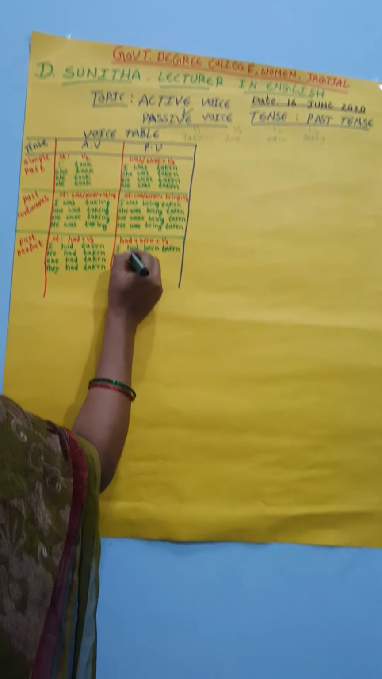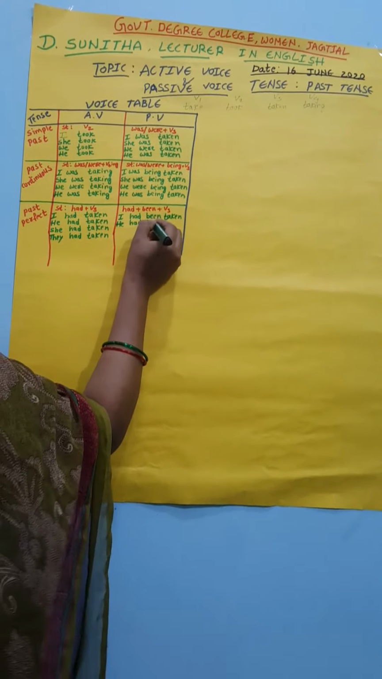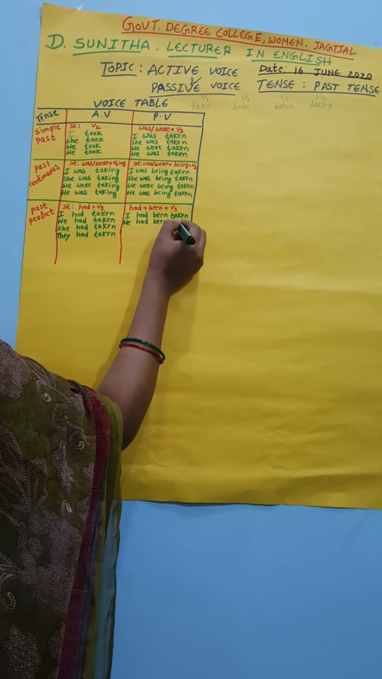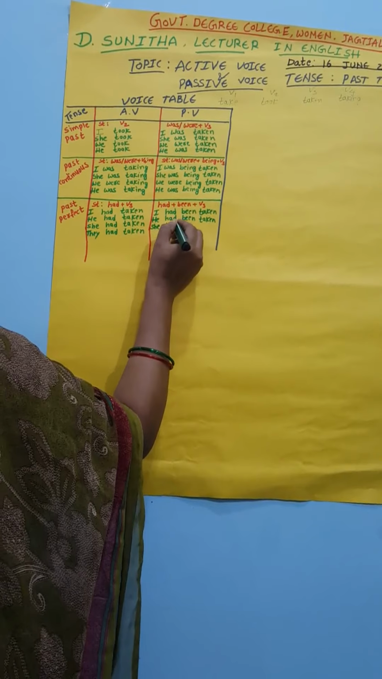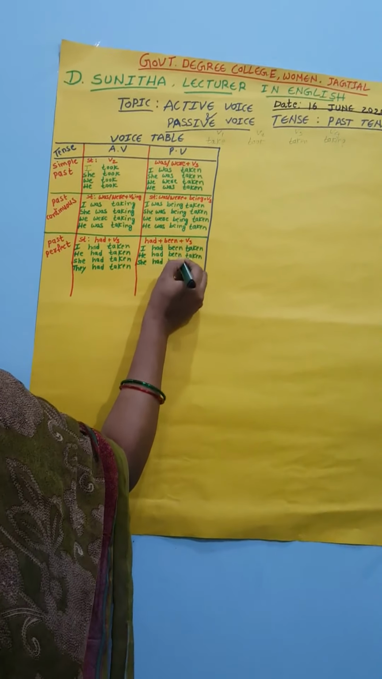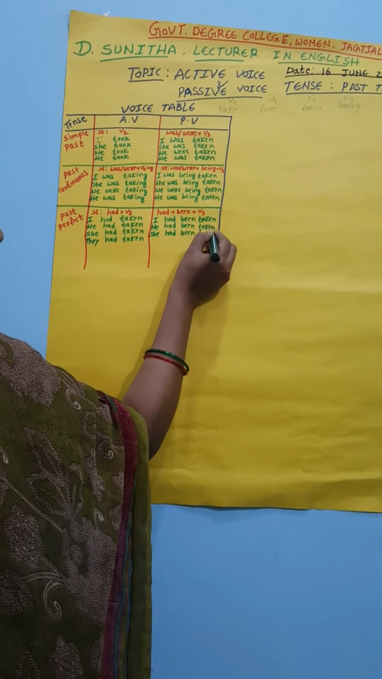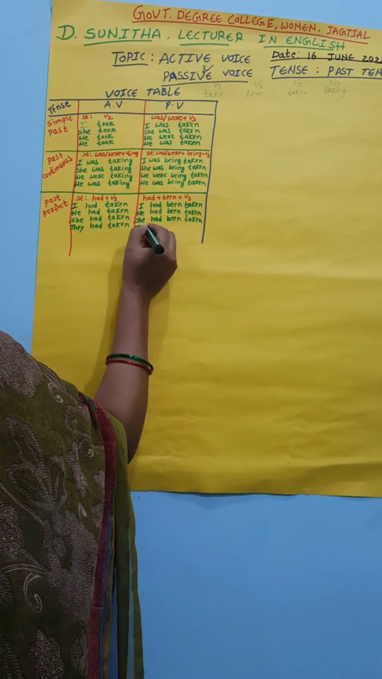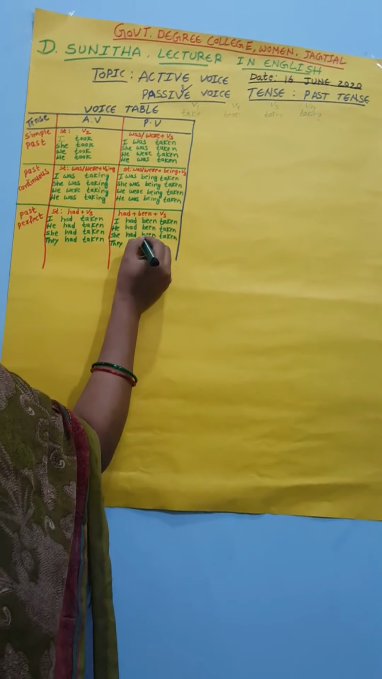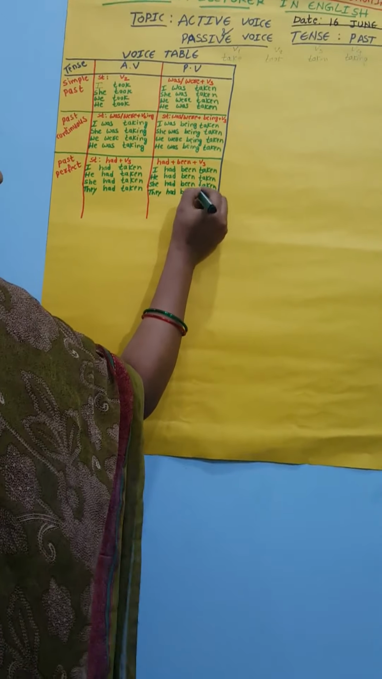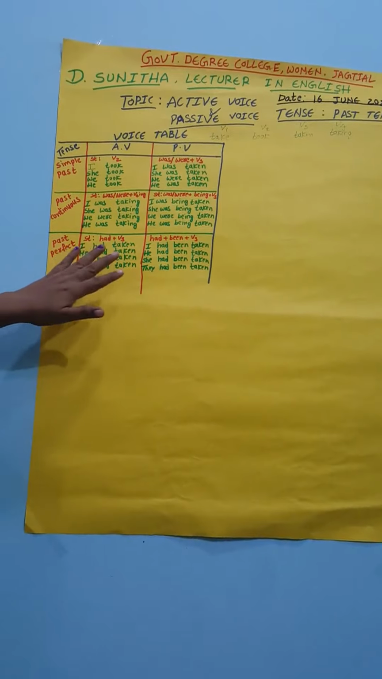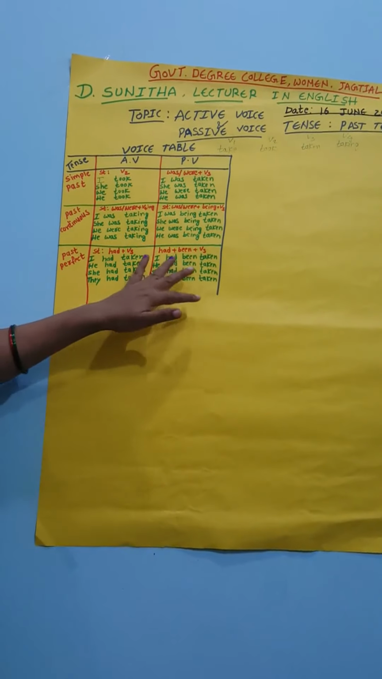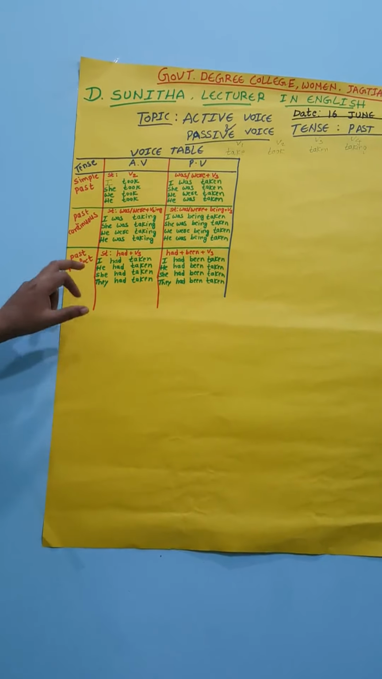He had been taken. She had been taken. They had been taken. So, these are the examples of the past perfect tense. The structure is had plus V3. In the passive voice, had plus been plus V3. So, see the example again.